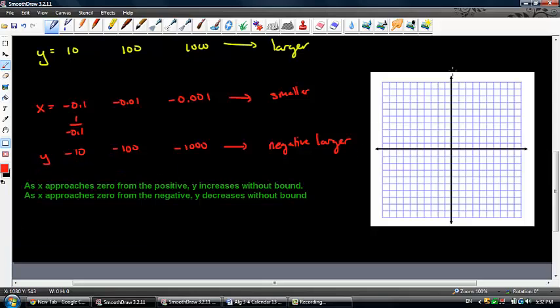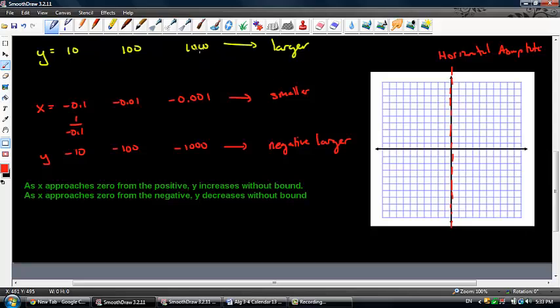So what does that do? That creates what we call a horizontal asymptote. If you think about an asymptote kind of like a force field, there's a point at which it'll never equal 0, but it'll get really, really close.